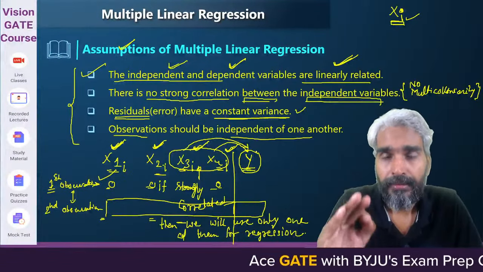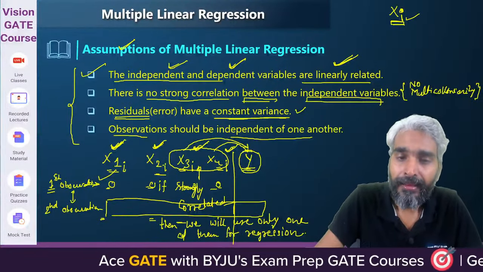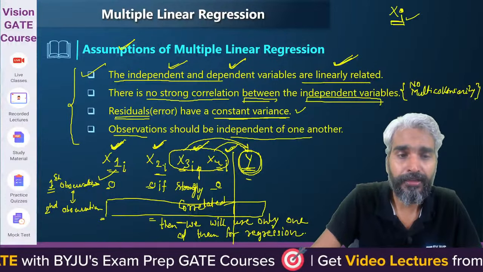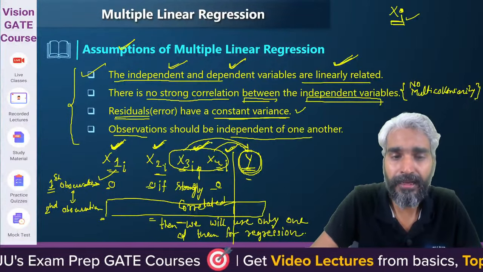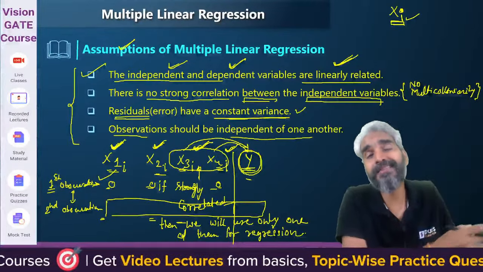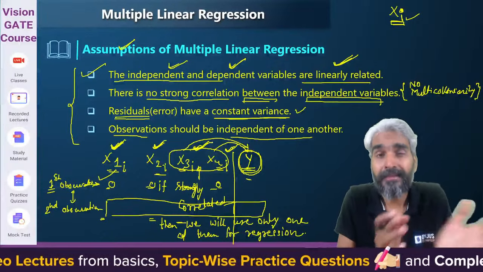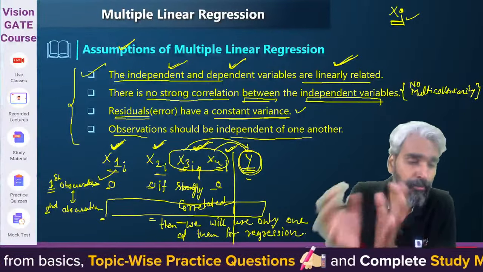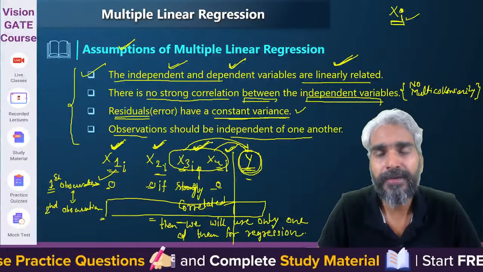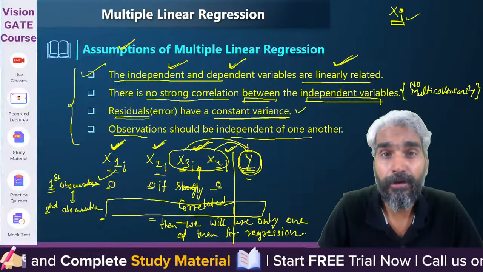But the actual idea is that y may not be correlated with all these independent variables in a similar manner. Therefore, as you increase the number of independent variables, if you assume that your prediction will become more and more accurate, it may not happen. This eventually corresponds to the concept of overfitting.